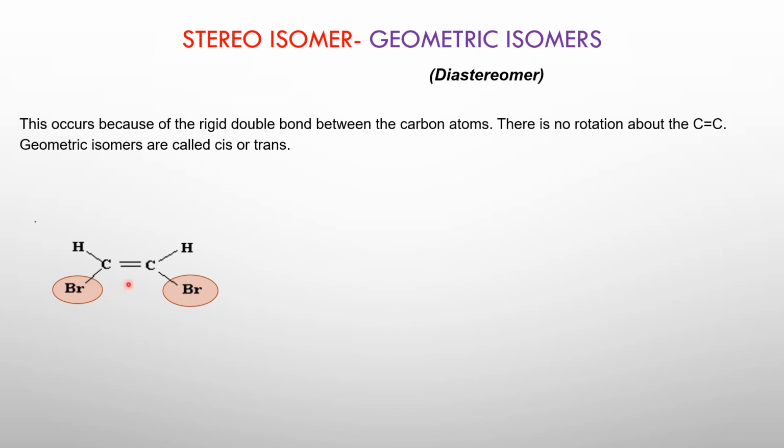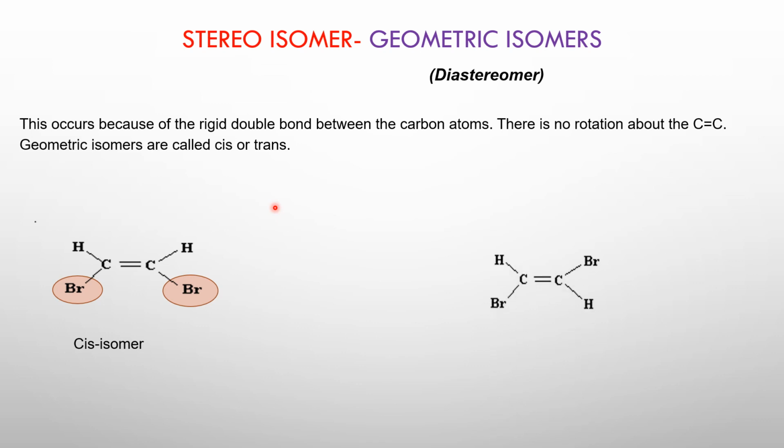Now notice the Br group's position. The two Br atoms, they are on the same side of the double bond. So it is known as a cis isomer. Use the sound to remember. Same sounds like cis. Okay, so two same groups on the same side, it's a cis isomer.